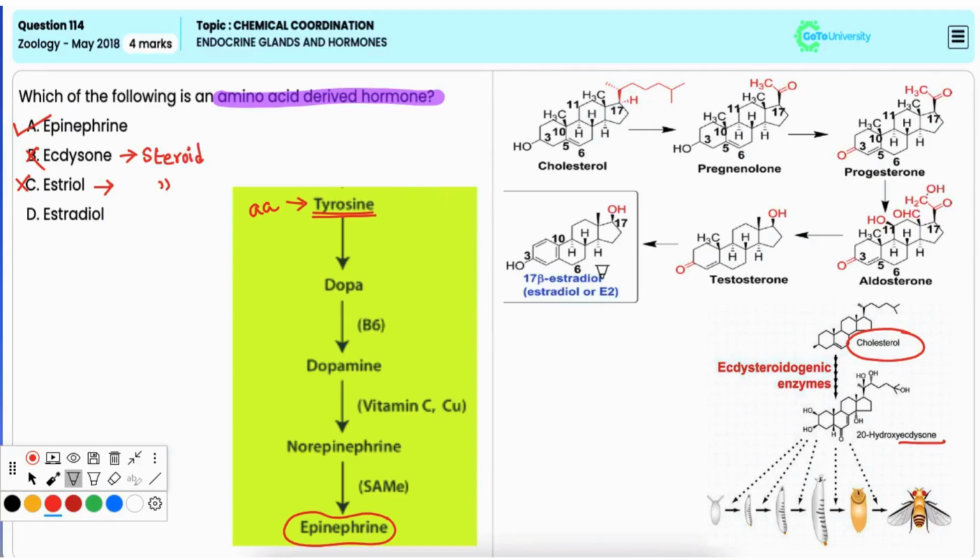Option D, estradiol. It is also incorrect because estradiol is another form of estrogen and is also a steroid hormone which is derived from cholesterol. And like estriol, it is not derived from amino acid.